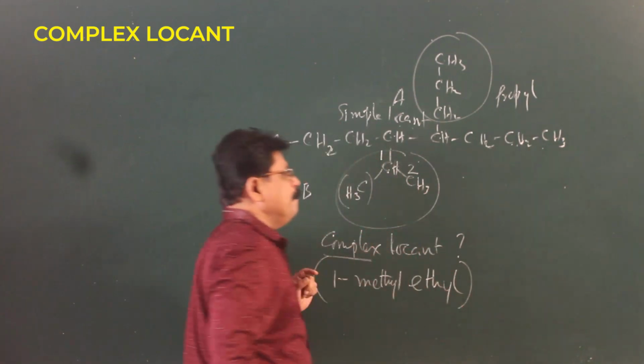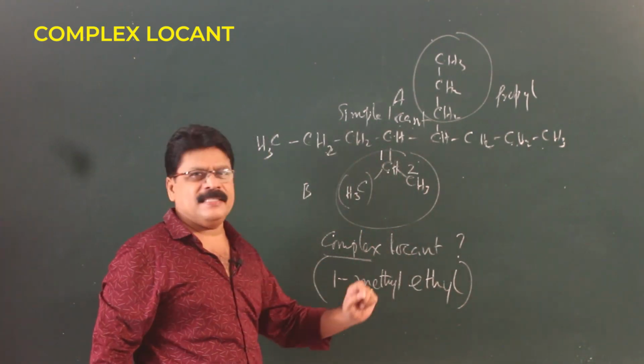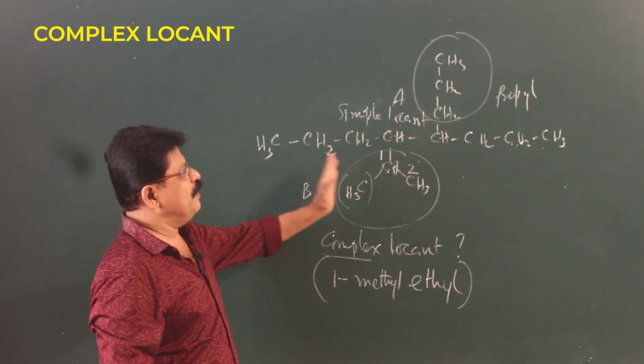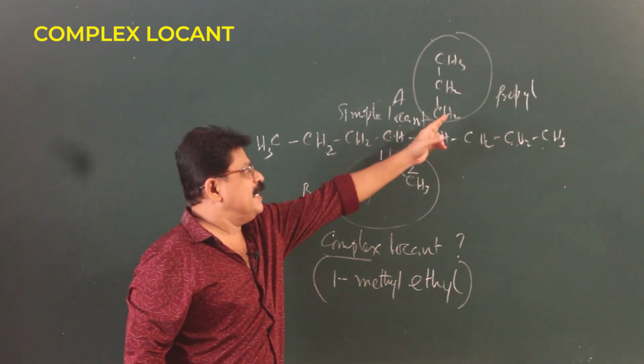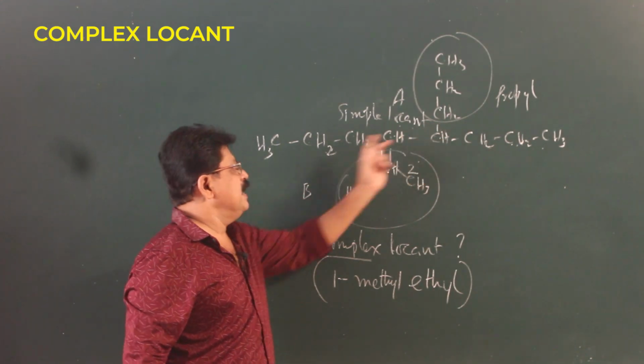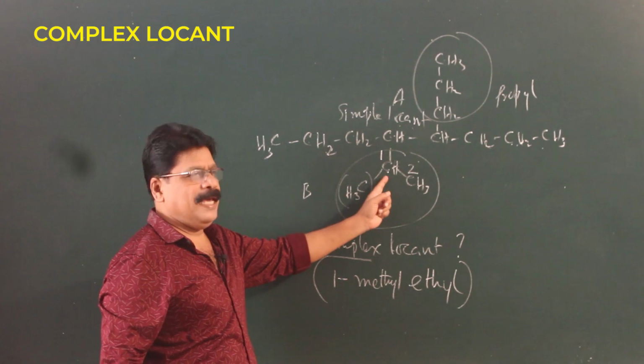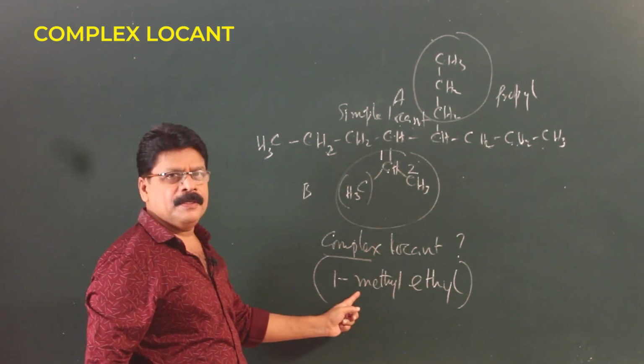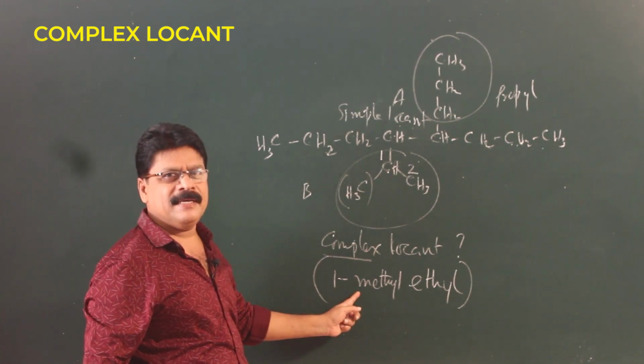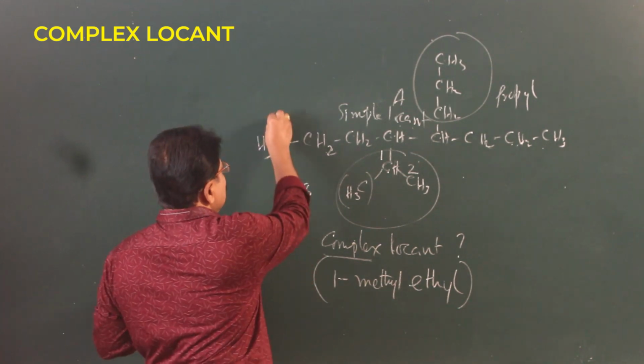One is propyl, the other is a methyl ethyl. You have to give numbers. From there it is a locant starting with P. Here the locant starts with M. So which has higher priority alphabetically? M. So numbering will be from this end.